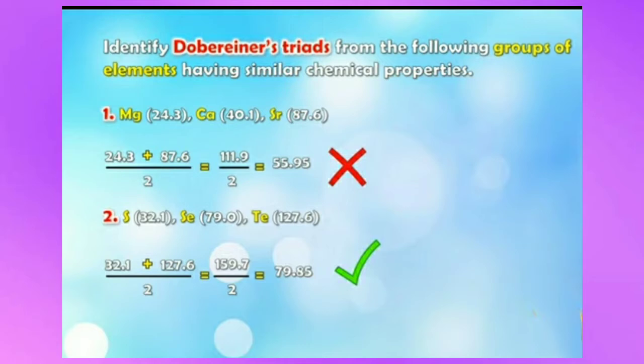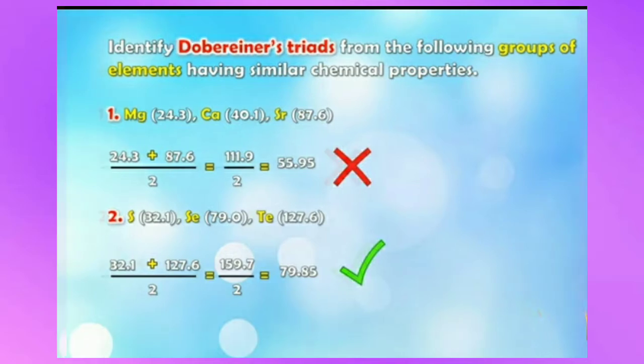On further calculating we get 79.85. Now this is somewhat closer to the atomic mass of Se, right, which is 79. So we can say that these three elements form a triad. Are you getting me, children?